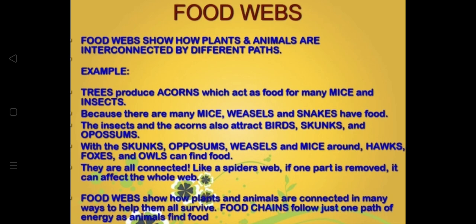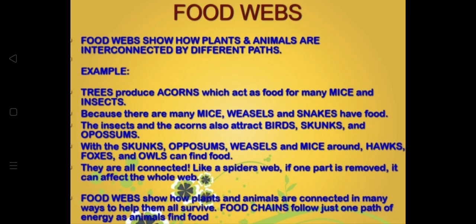Here, the food web, as we said, is an interconnecting diagram that shows the overall food relationship between organisms in a particular environment. It can be described as a who-eats-whom diagram that shows the complex feeding relationships for a particular ecosystem. Now, with this example, we'll understand what this means. Why is it called a who-eats-whom diagram? And why is it called a complex feeding relationship?